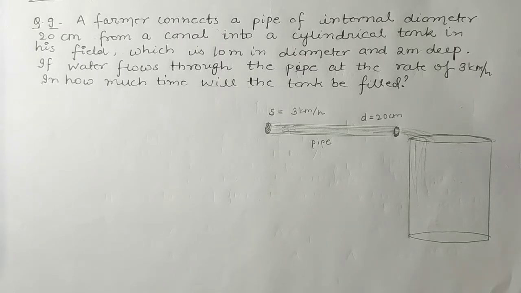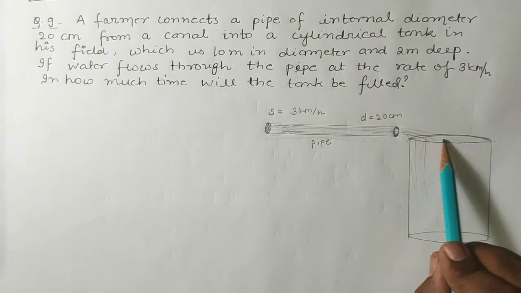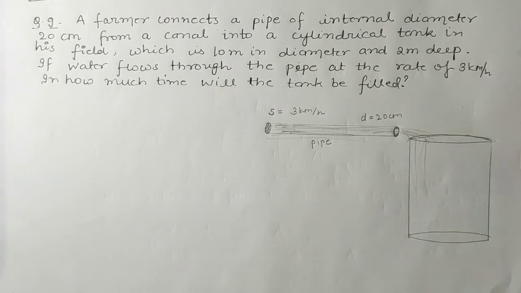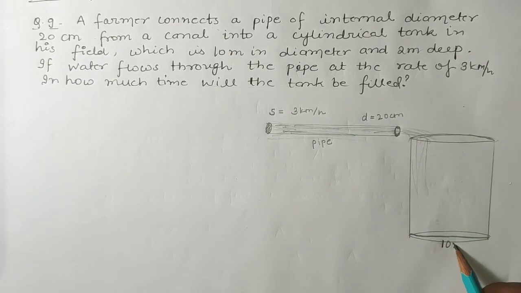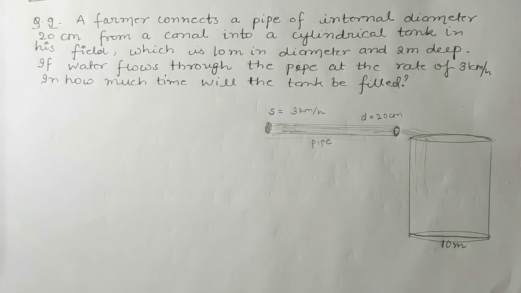So the length of the pipe, or you can say the height of the cylinder, we will find from the speed. And what about this cylinder? It is given that its diameter is 10 meter and the height of this cylindrical tank is 2 meter deep. So if the height is given 2 meter only, we should make the figure according to that.